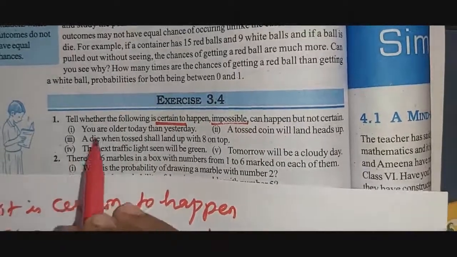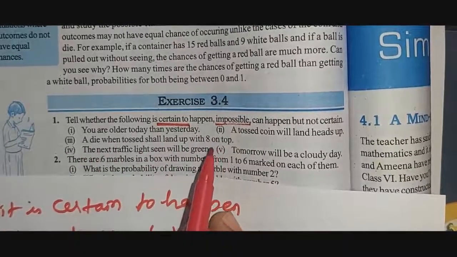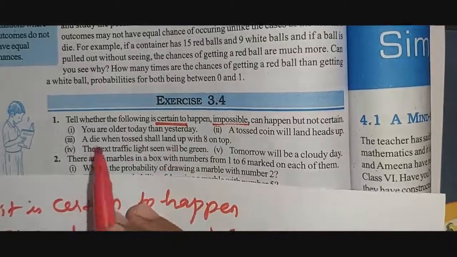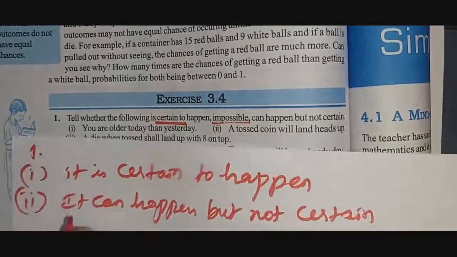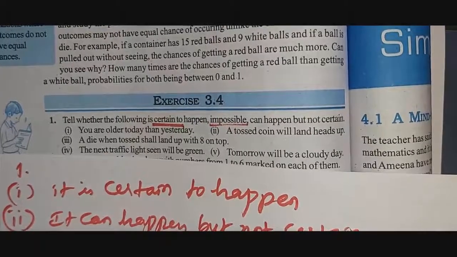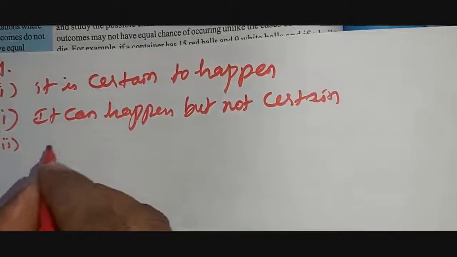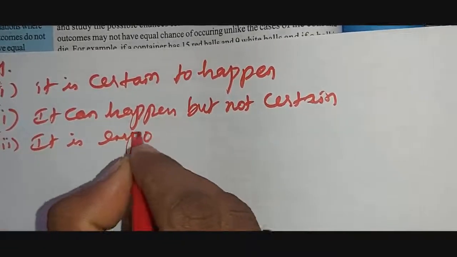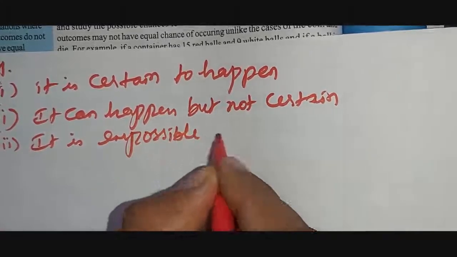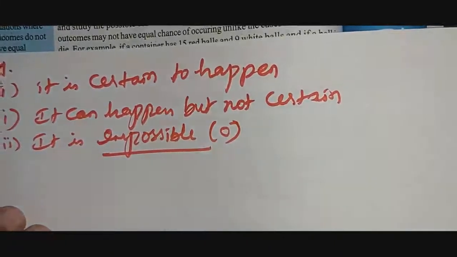Okay, and the third one: a die when tossed shall land up with 8 on top. See, the possible outcomes of a die are 6, so it is an impossible event, right? So the third answer is, it is an impossible event. That is 0, right?